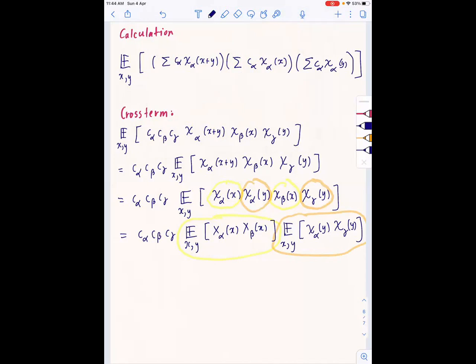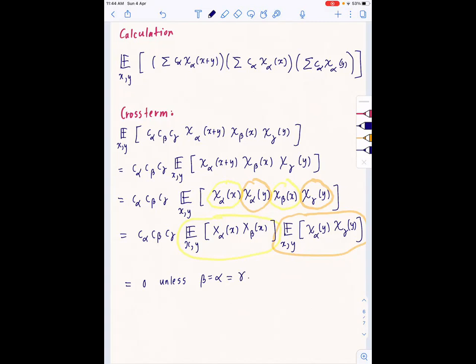Right. So this is equal to 0 unless beta equals alpha in the first condition, the first yellow part, and the second gives that alpha equals gamma.